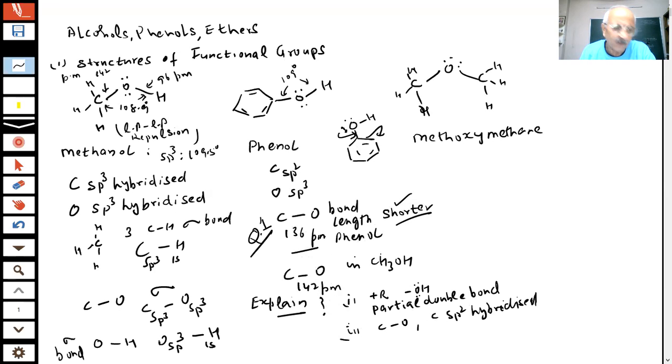Now let us come to the ether. This is my ether, students. Again, the carbon oxygen bond here is 141 picometer. But the problem here is that the bond angle increases. Carbon is sp3 hybridized, oxygen is sp3 hybridized. Here the bond angle is 111.7 degrees.